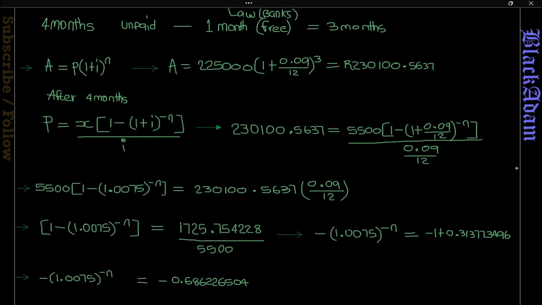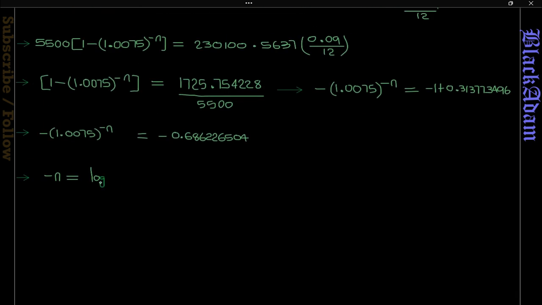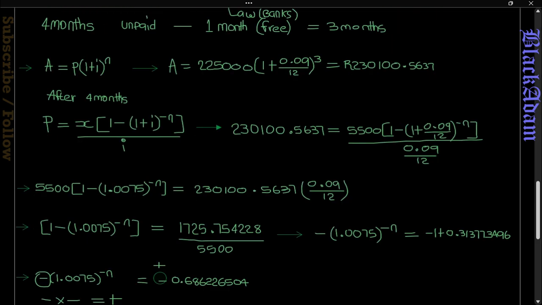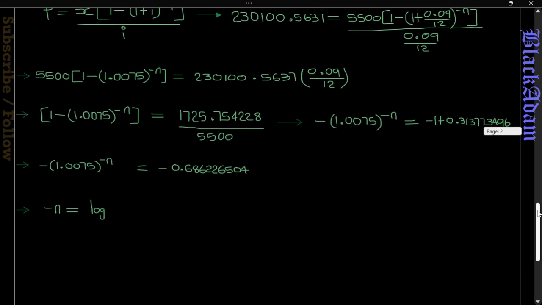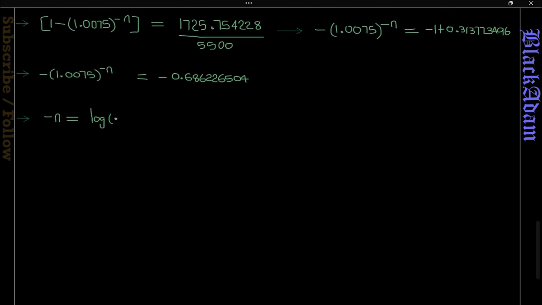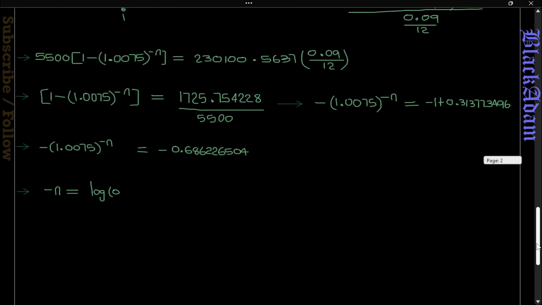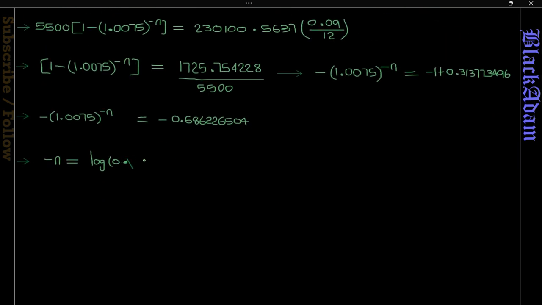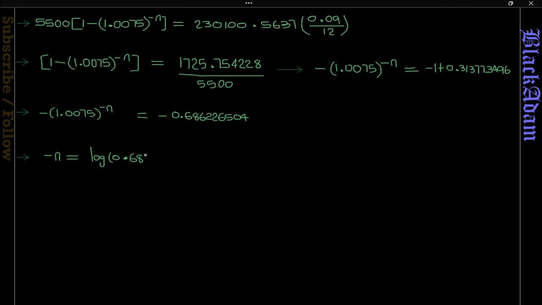So negative n is going to be log, because when both sides are negative then it becomes positive. Remember, negative times negative gives us positive. So it becomes positive when we divide by negative on both sides or multiply by negative, either way. So we have to solve for negative n, so we're going to use logarithms. So it's going to be negative log 0.686 and so forth, all divided by log